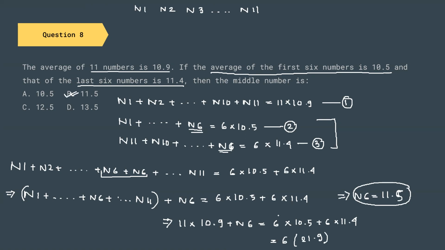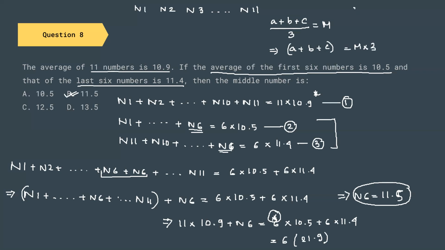So please calculate it yourself once. This is an important part, and think why we are getting this. Just imagine, the mean of three numbers gives us a plus b plus c divided by 3 equal to mean. So I can write a plus b plus c equal to mean into 3.